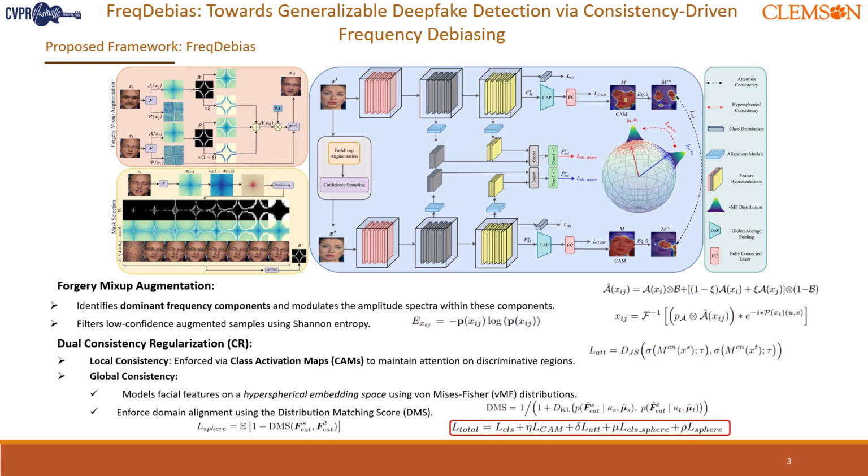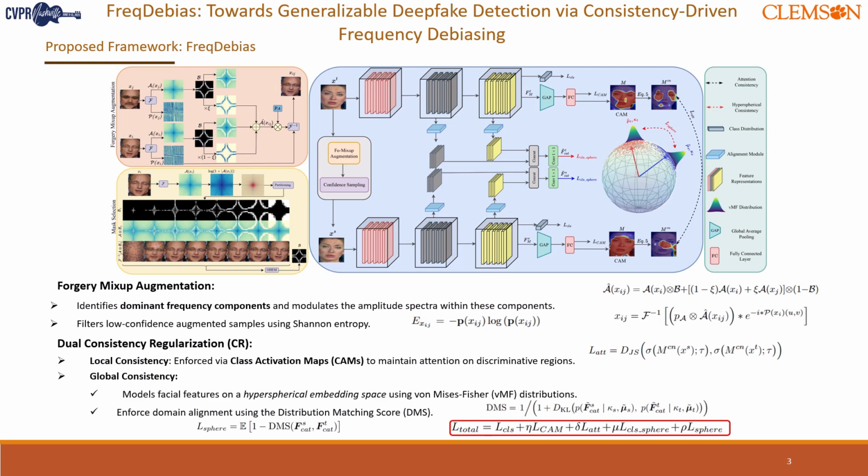For global consistency, we move beyond standard feature space modeling. We use the von Mises-Fisher distribution to model features on a unit hypersphere. This allows us to enforce consistency across real and fake images at a more abstract, semantic level, ensuring that the model doesn't drift when exposed to domain shifts. Together, these strategies help the detector break its reliance on dominant frequency components and learn generalizable features.